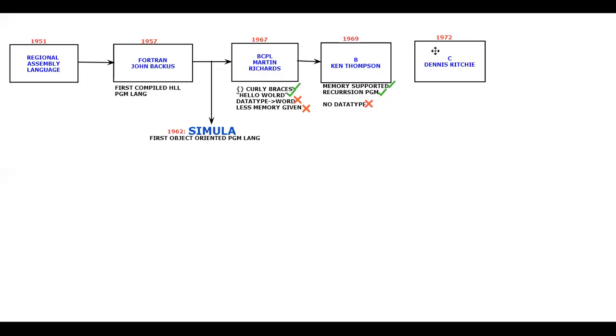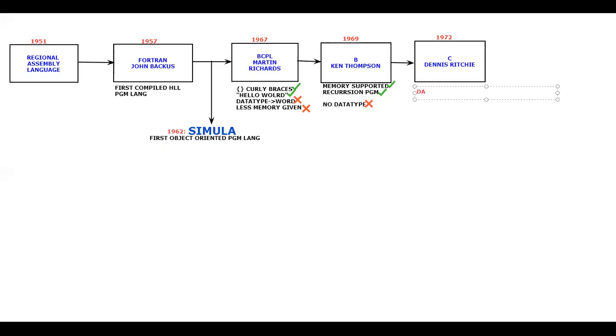Anyways, let us come back to the programming. I will try to give the connection between these two fellows, that is B and C, Ken Thompson and Dennis Ritchie. Some of the interesting facts: even today, in September 2020, C is still present in the number one place. Previously it was Java in the first place, and from day one the C programming language has been present in the first place. Why?